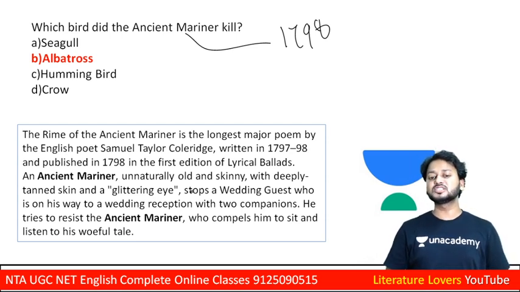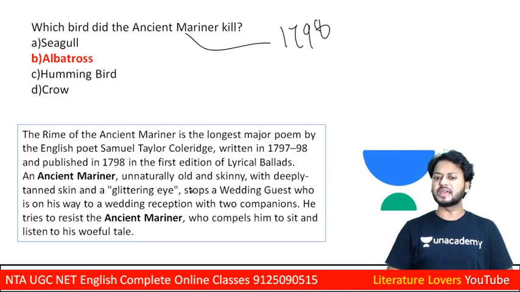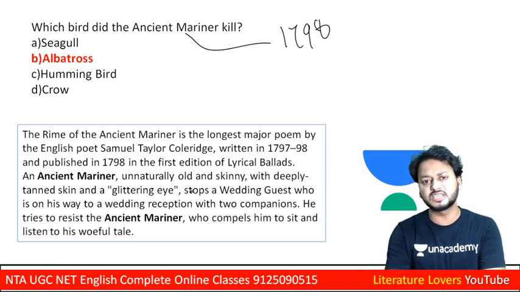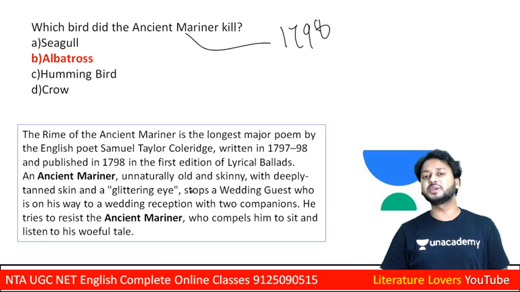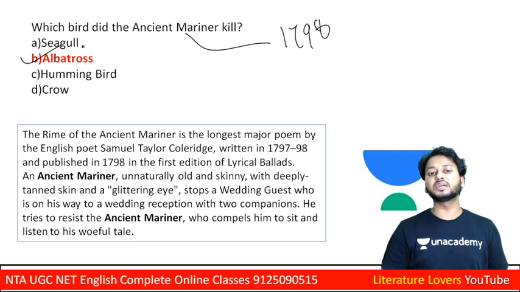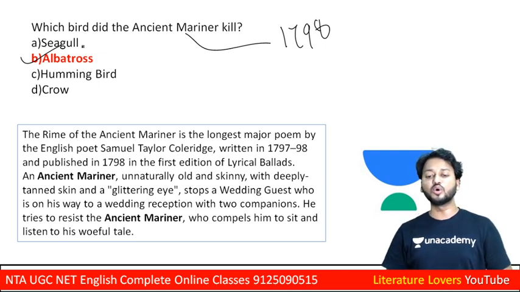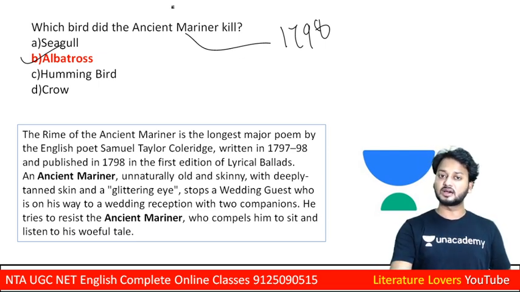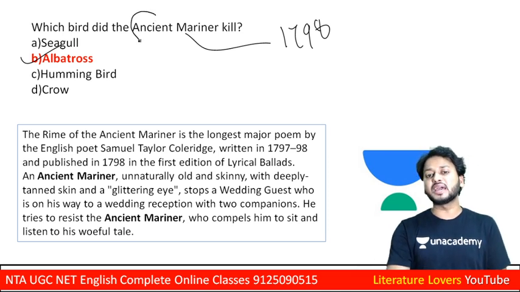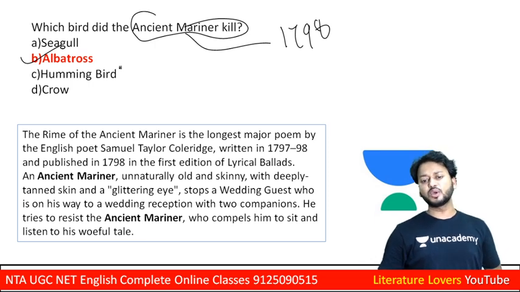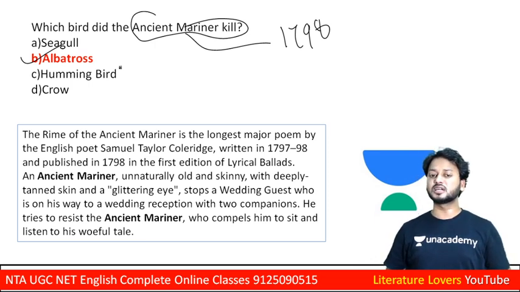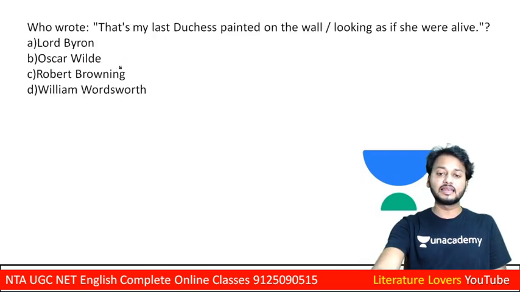Finally he shares the story, and the message of this poem is to love and respect every creature of the world. So yes, the albatross is the bird in this poem. For more detail, you may look at the summary of The Ancient Mariner by Samuel Taylor Coleridge. This poem appeared in Lyrical Ballads.